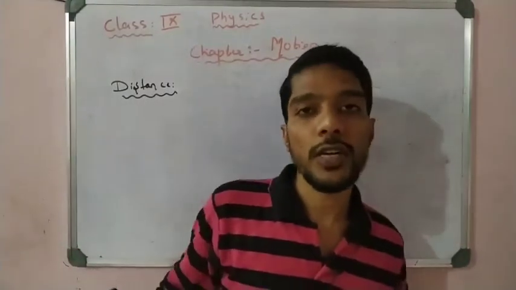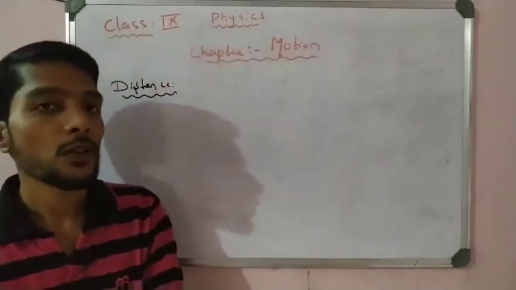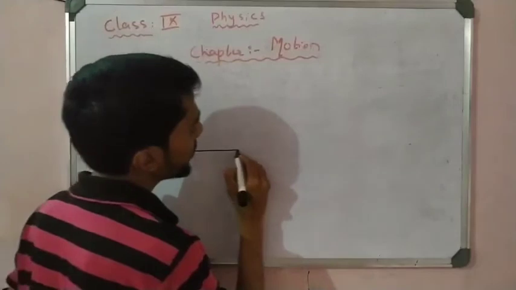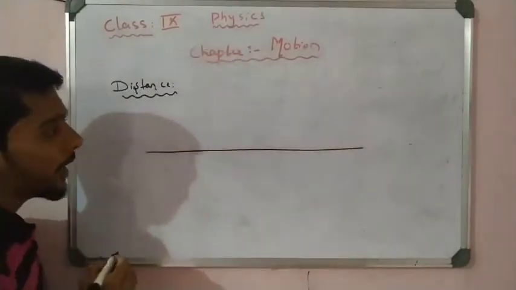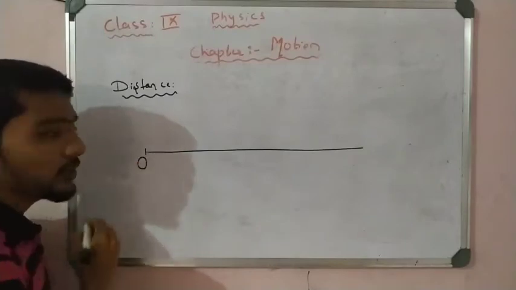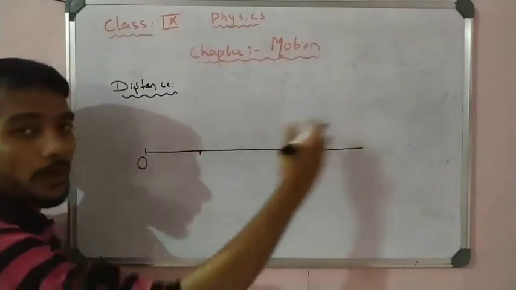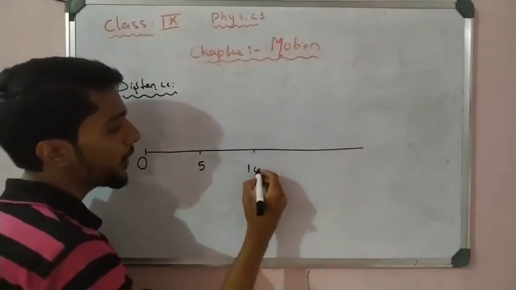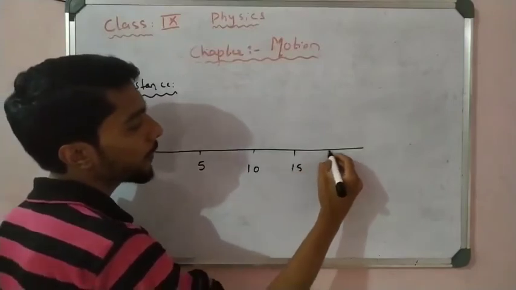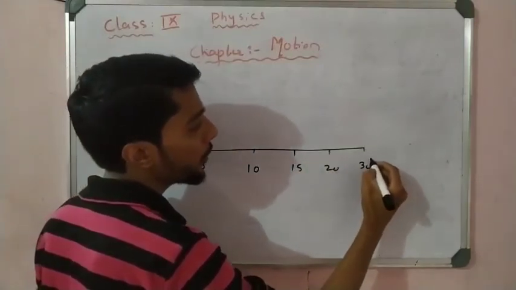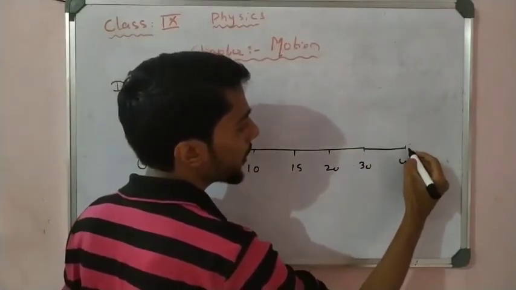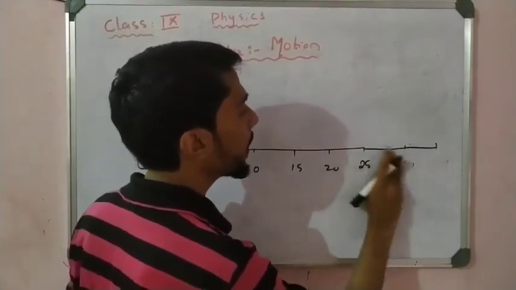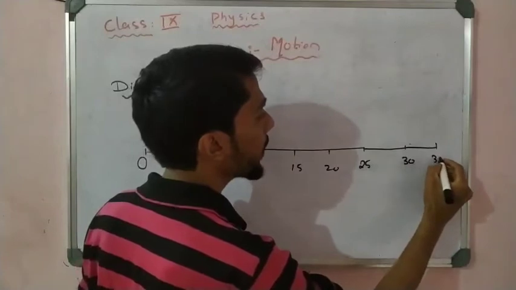This is all about motion along a straight line. Let us see about the distance here. Because it is motion in a straight line, I can take a straight line here, and I take this point as 0, the origin. Here I mark some lengths like a number line: 5 kilometers, 10, 15, 20, 25, 30, 35, 40 kilometers, and so on.